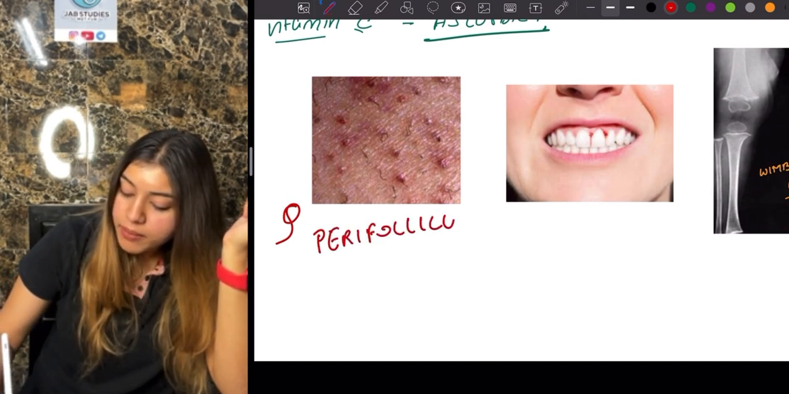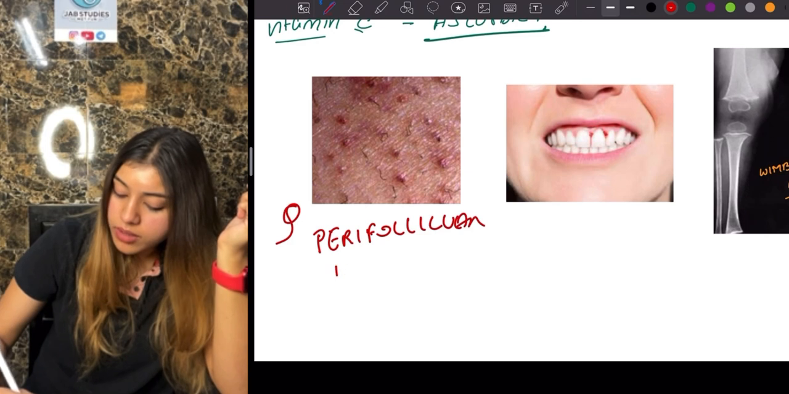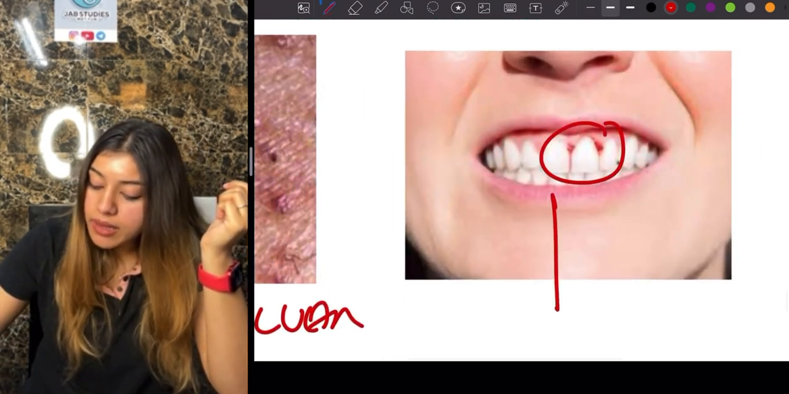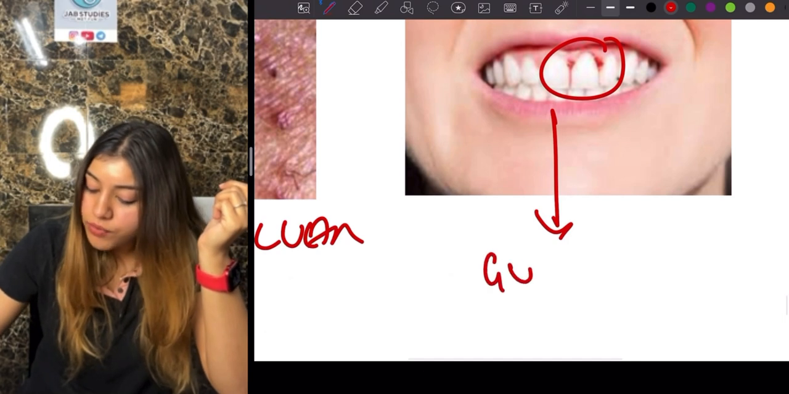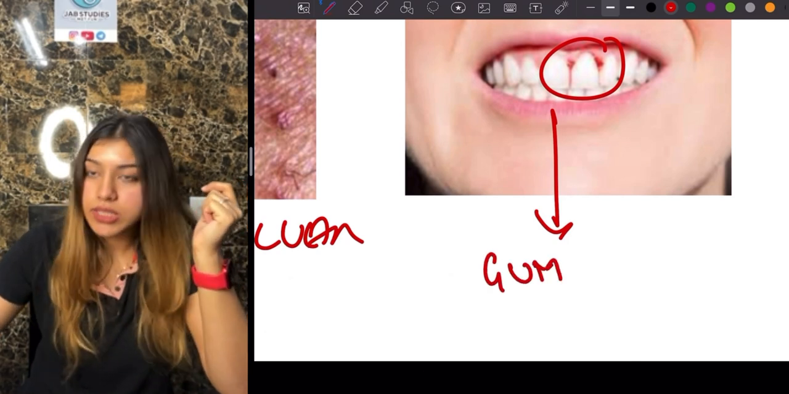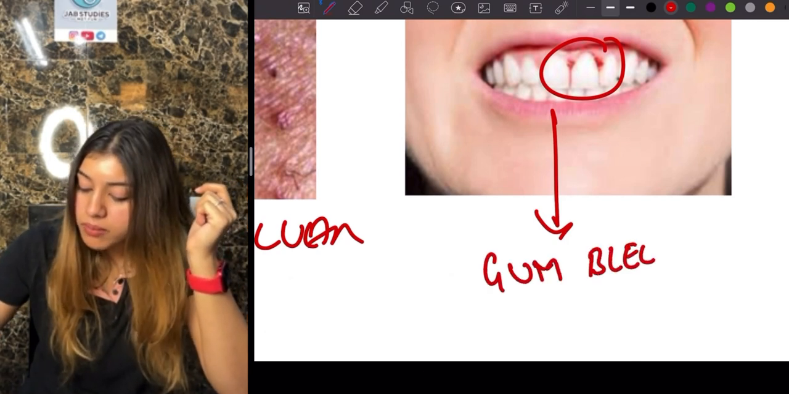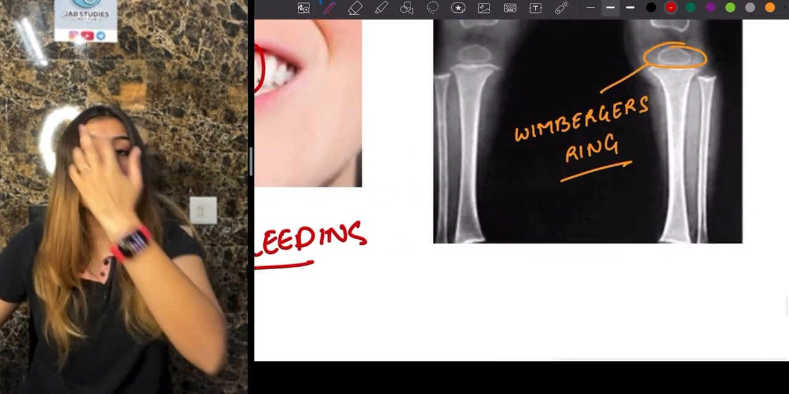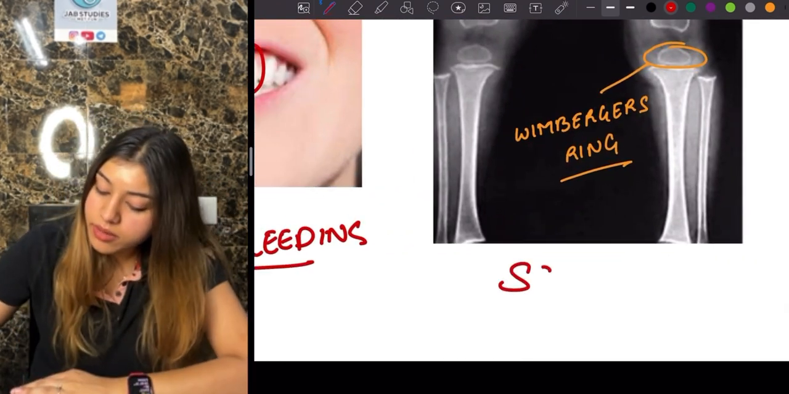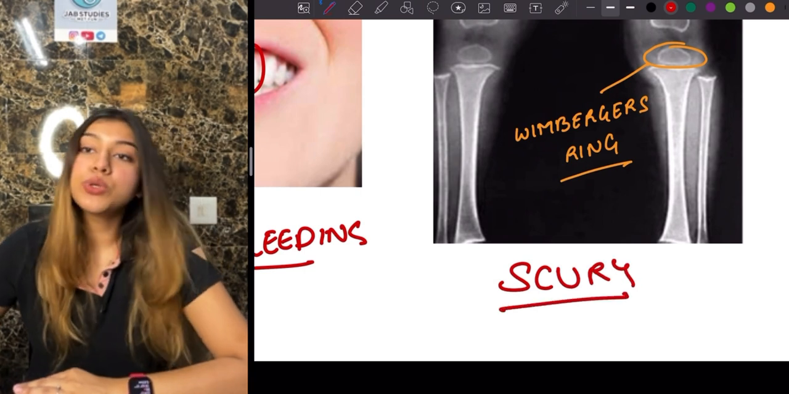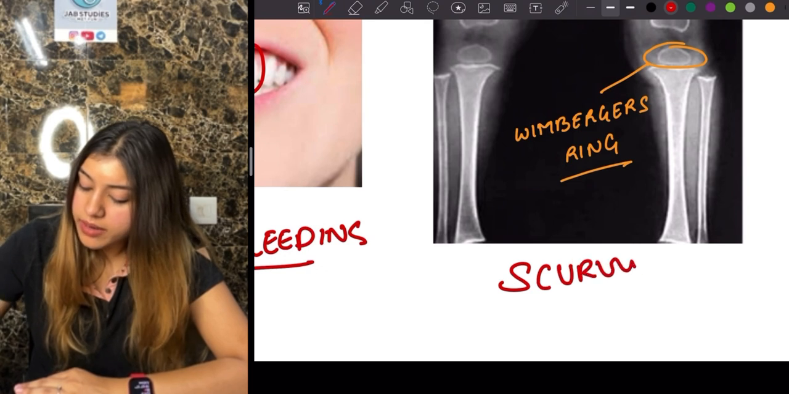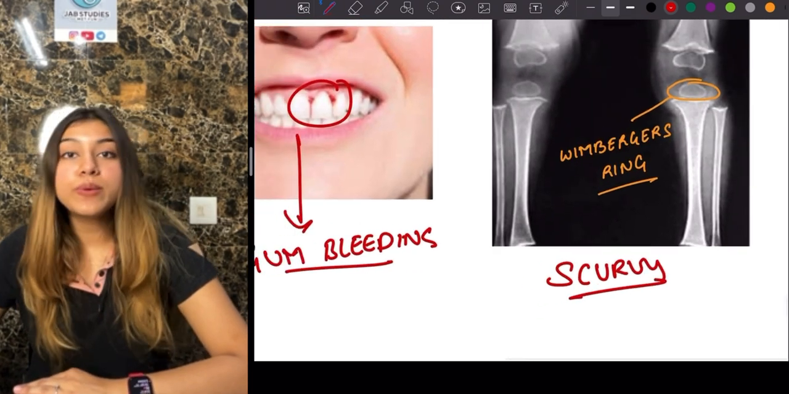perifollicular hemorrhage. What is it? This is our perifollicular hemorrhage. What is this, guys? This is gum bleeding. Again, guys, this is because of vitamin C deficiency. Gum bleeding. Next, guys, another thing that we will see in radio and in ortho as well, this is our scurvy. Scurvy, guys, is also due to vitamin C deficiency.